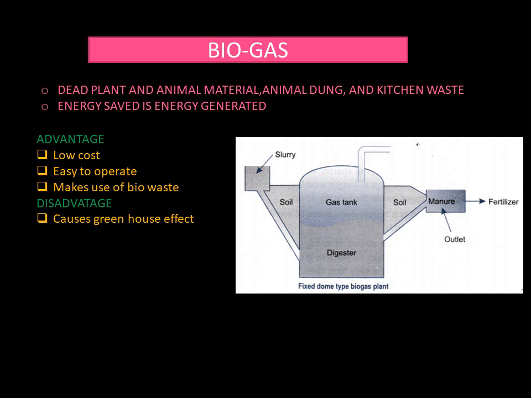Biogas. Biogas is from the decay of dead animals and plants, and energy is generated from animal dung, kitchen waste, or dead plant debris. It is low in cost and easy to operate, but a major drawback is that it causes the greenhouse effect, and that is one of the primary disadvantages. Again, saved energy is generated. So these are the major ideas followed for non-conventional sources of energy.